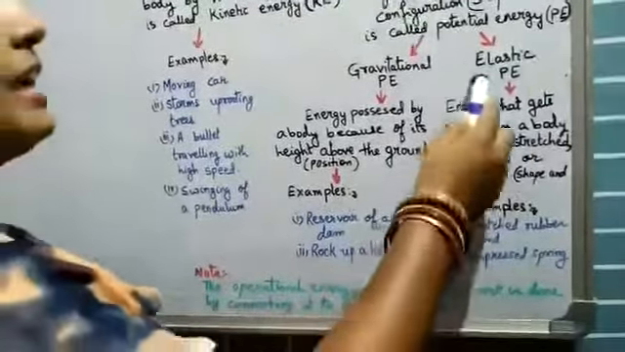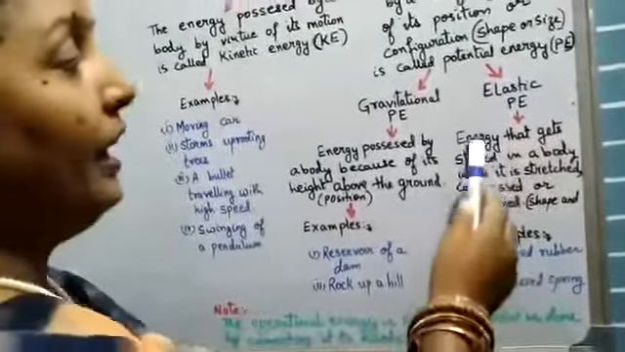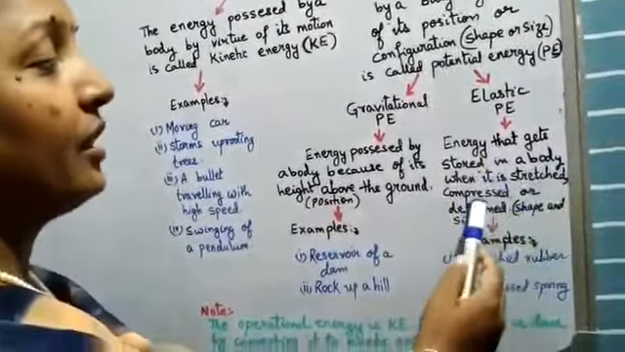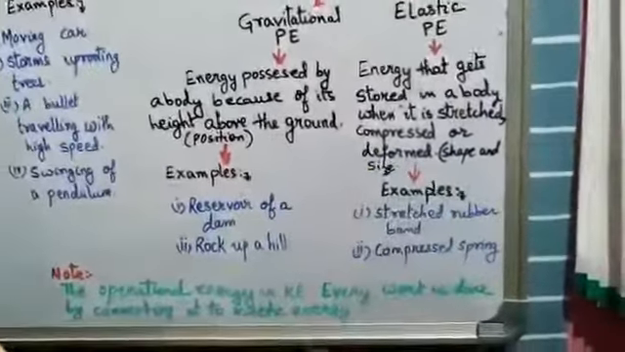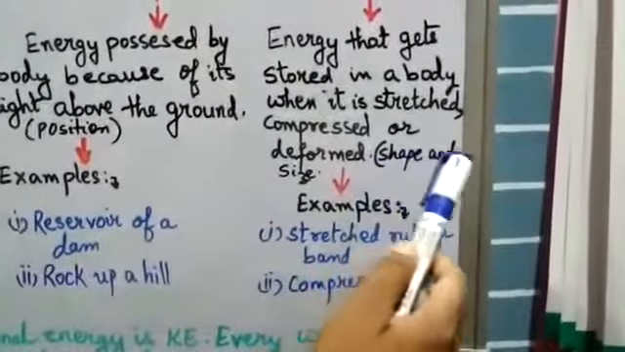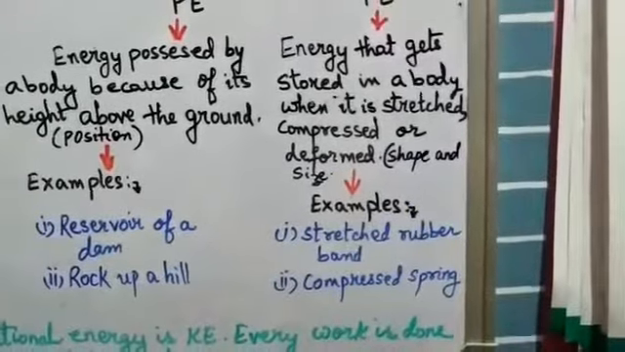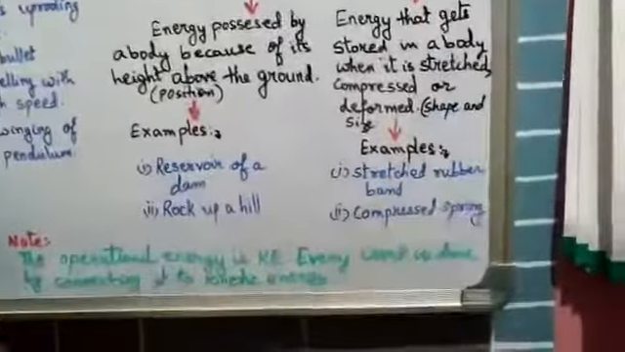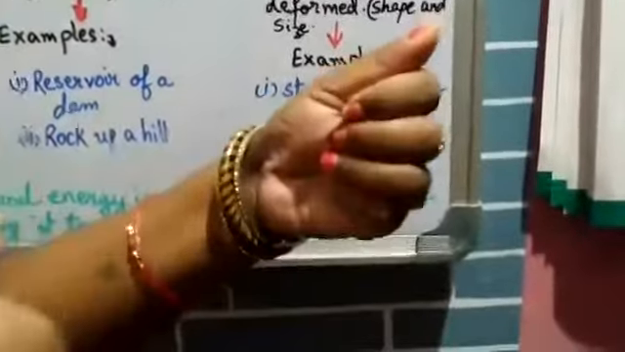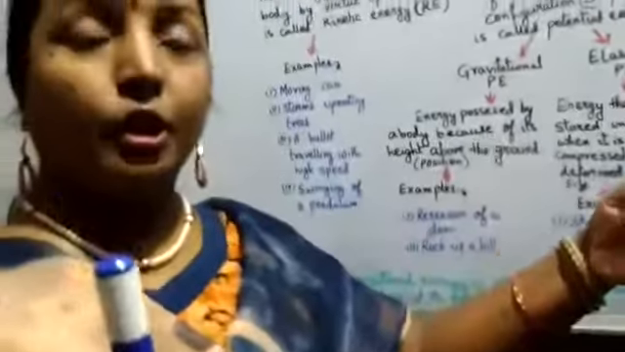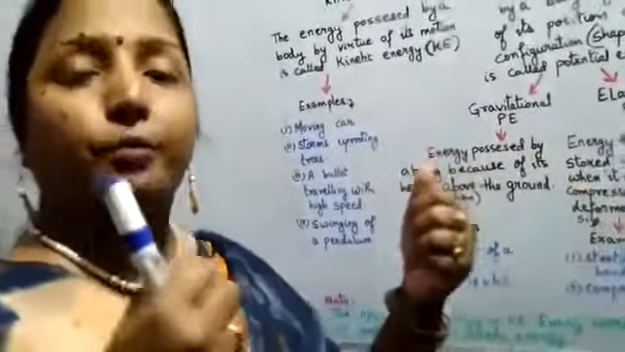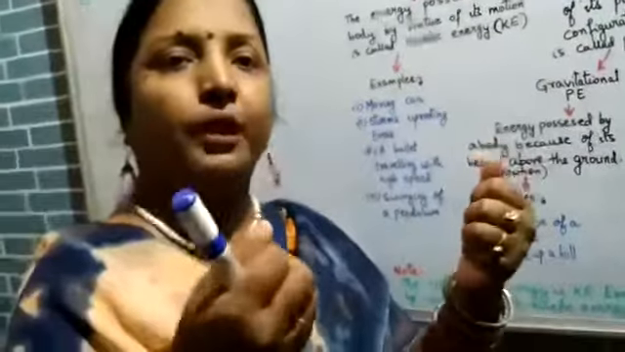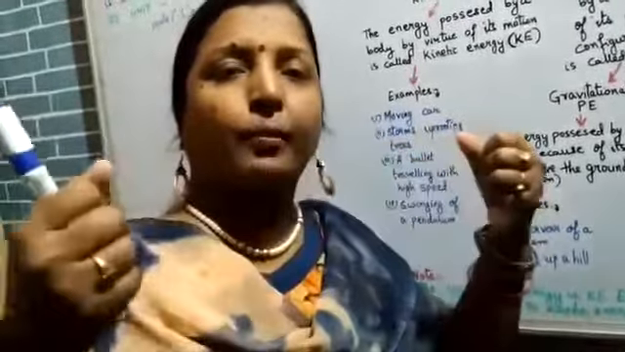Next comes elastic potential energy. It is the energy that gets stored in a body when it is stretched, compressed or deformed. That is, the change in shape and size is done. For example, a stretched rubber band. If you take a rubber band and stretch it, the more you stretch it, the more potential energy it possesses. You must have seen children playing with rubber bands. You stretch a rubber band and then release it.